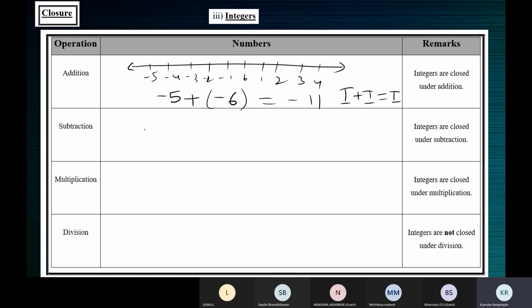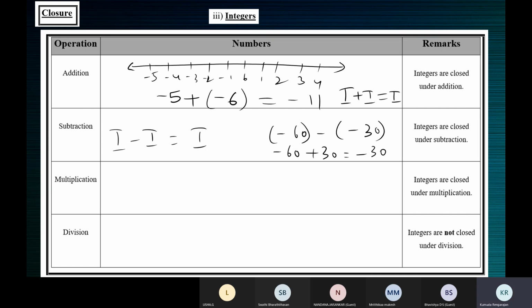The difference of two integers is always an integer. The difference will always be an integer. Because you find the difference, if you take -6 and minus some -30, what's the answer? -6 plus 30, which is equal to, 6, no, I wrote 60. Okay, let me make this 60. So -60 plus 30, which is -30, which is an integer.